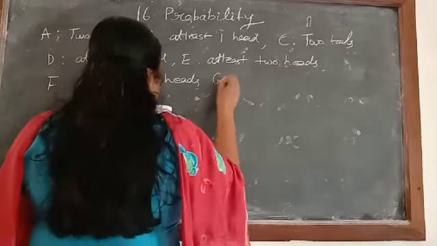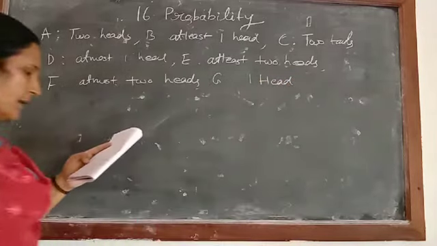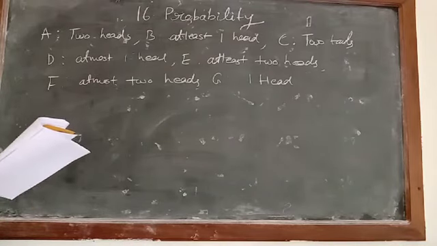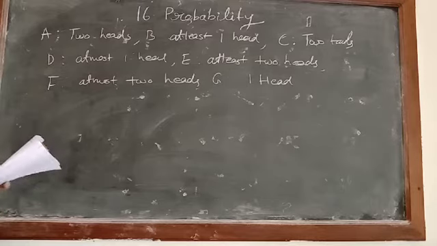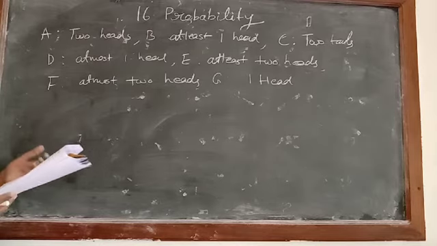And G denotes the event of getting one head. And then write down the questions. Are B and C mutually exclusive? Second one, are C and F exhaustive events?